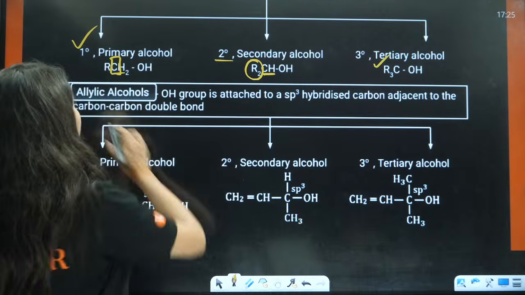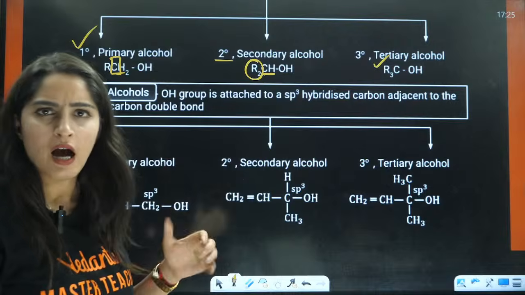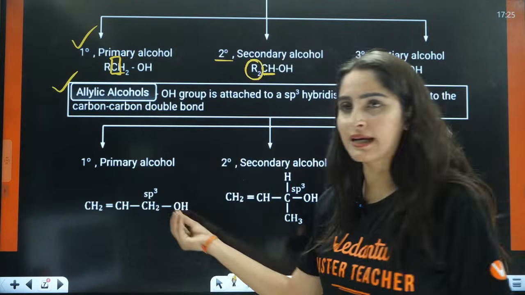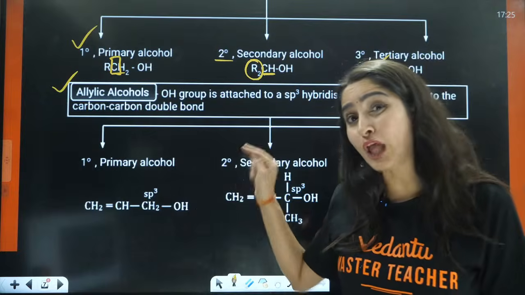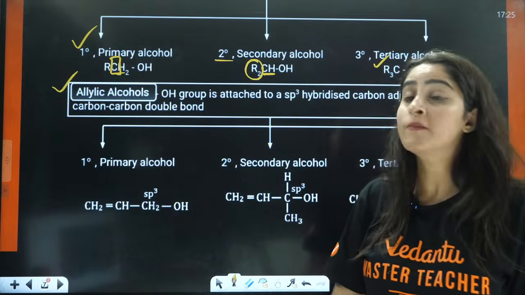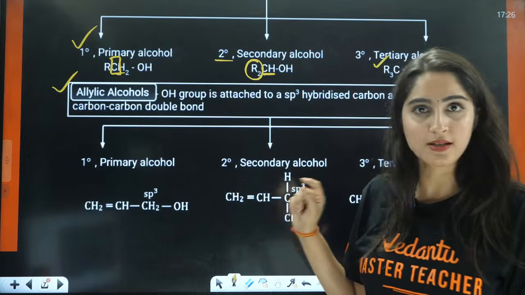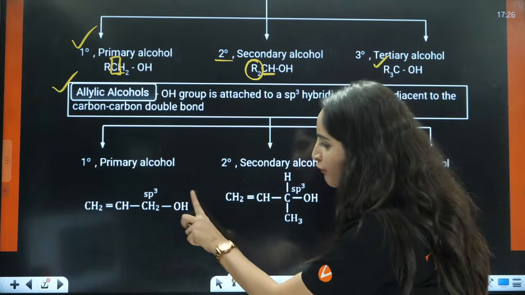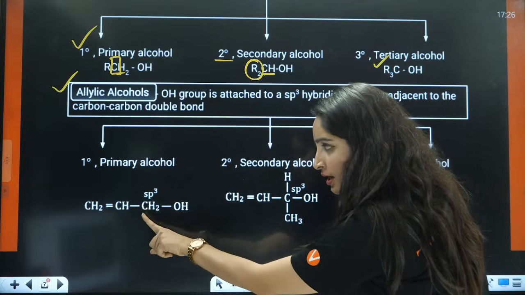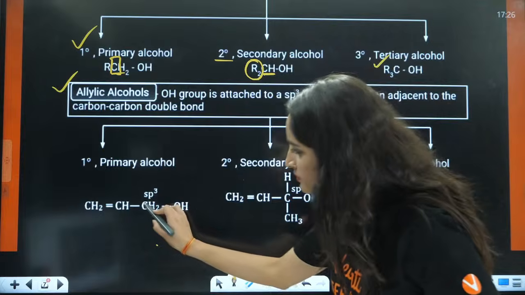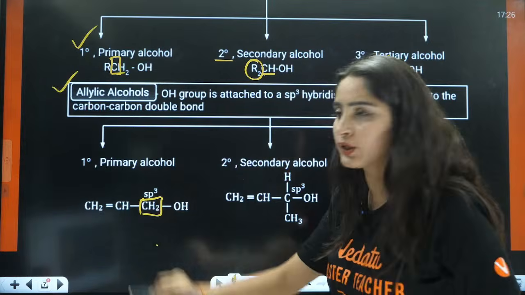Okay, very good evening students, very good evening Karthik. So now here, what is allylic? According to allylic, when your double bond is connected to a carbon, to that carbon your OH is connected. Now we have to divide into 1 degree, 2 degree, 3 degree in allylic carbons, right? So now, if OH is connected to a carbon, this carbon is only connected to one carbon.